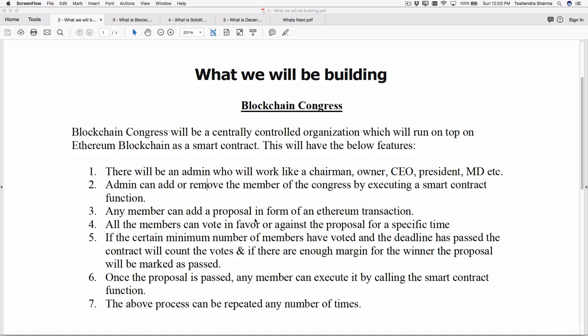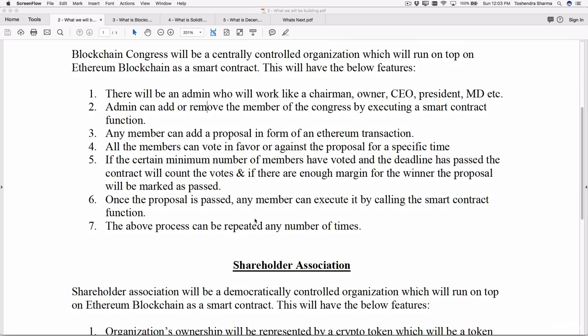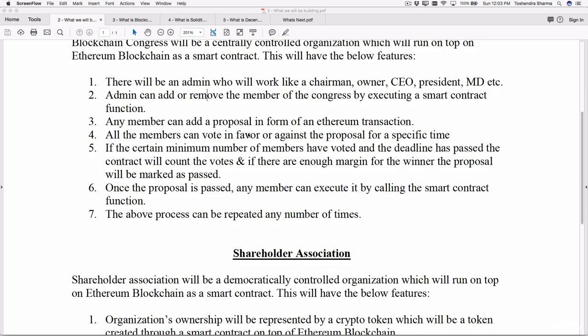Once this process is done, the votes will be tallied, and the winner will be declared, whether the proposal has passed or failed. If the proposal has passed, any of the members can execute the proposal and actually execute the transaction. So this whole thing can be done in different manners, any number of times.